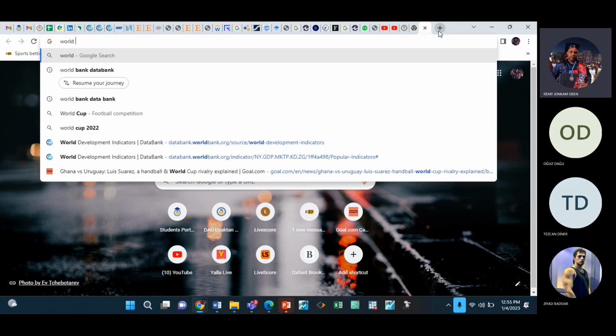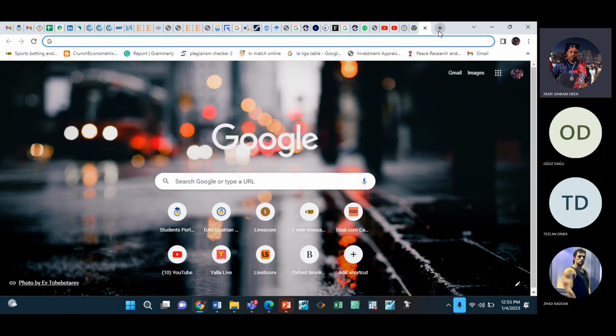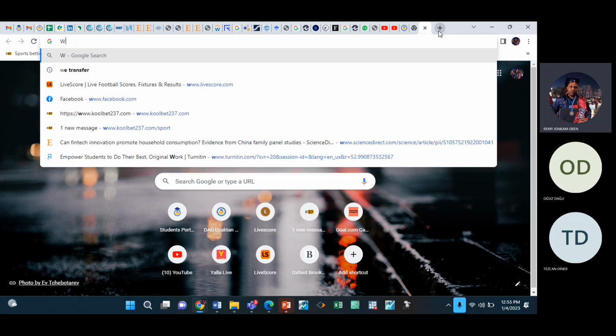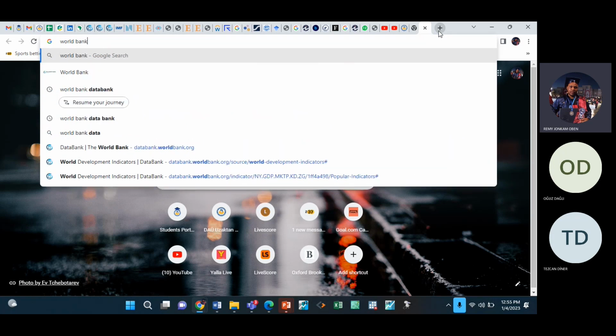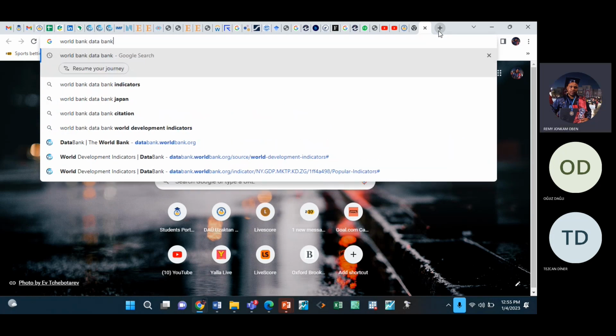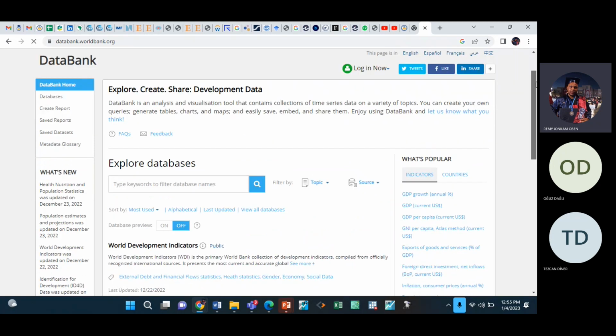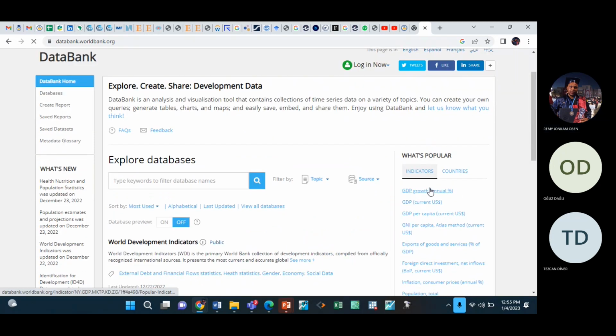So how to download data? I've shown you, but let me just show you again. You can just type WDI. WDI means World Development Indicators. It is of the World Bank. Or if you don't want that, just type World Bank Data Bank. Then you see we have WDI. Or you can just click this first one. You see, this is the database. Come here to GDP growth, just click here.